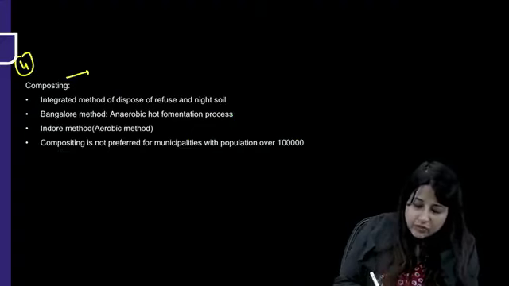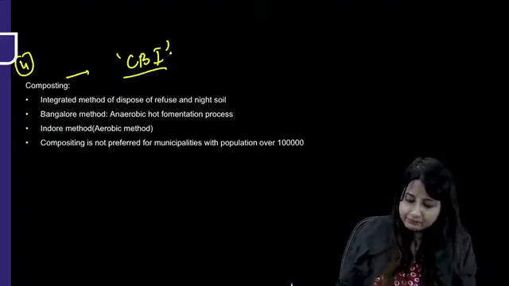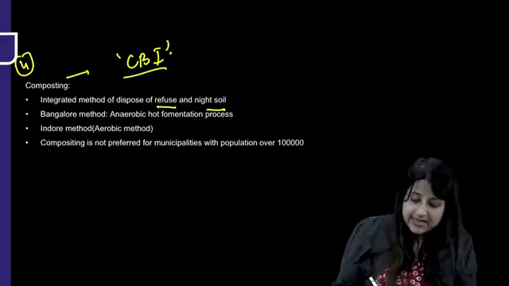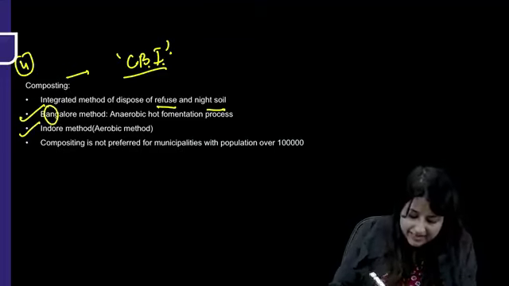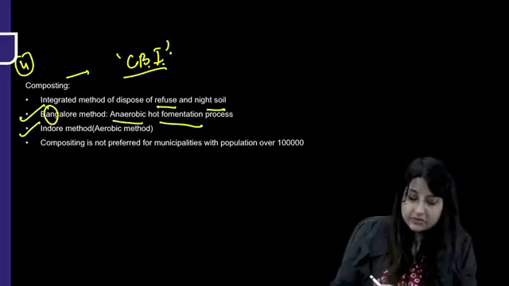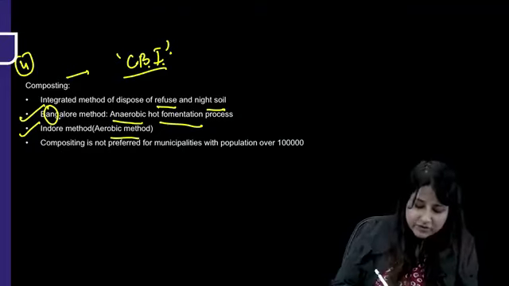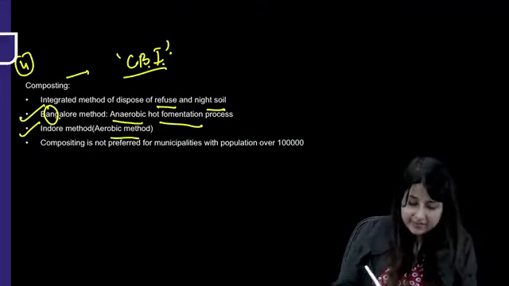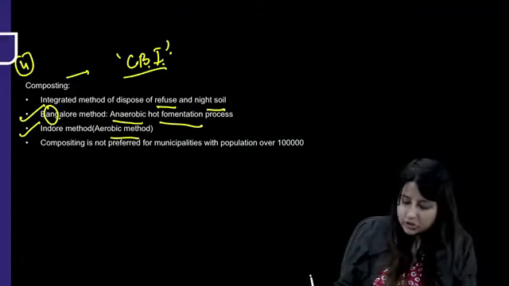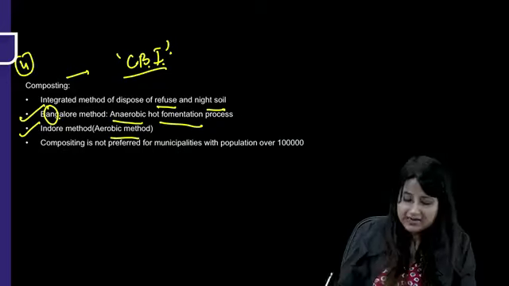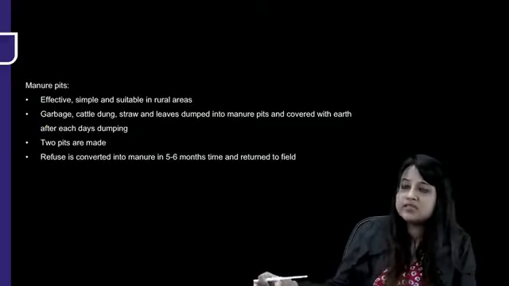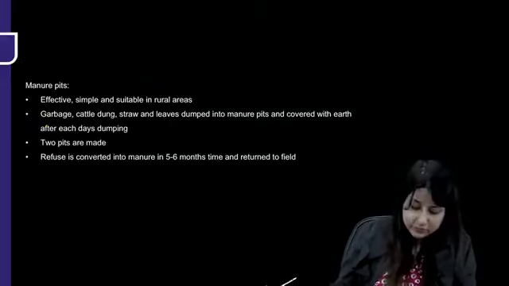Fourth, composting. I just want you to remember the mnemonic CBI. Composting is an integrated method of disposing of refuse and night soil also. So CBI: composting, B stands for Bangalore method, I stands for Indore. Bangalore has AN, so anaerobic hot fermentation, and Indore is based on the aerobic method. Composting is not preferred for municipalities with population over 1 lakh. But just remember, if you see the word composting, Bangalore Indore method, it is for solid waste disposal.